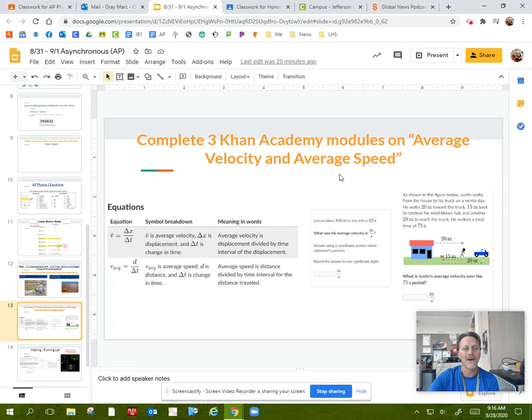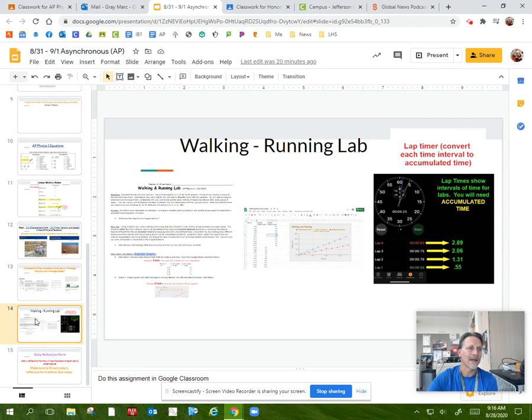And so if you guys would go ahead and do those and complete those in Khan Academy. And then the next thing we're going to do is get together with our partners. And so this is the one where we're going to make sure that we communicate well with our partners. And we're going to do a lab called walking and running.